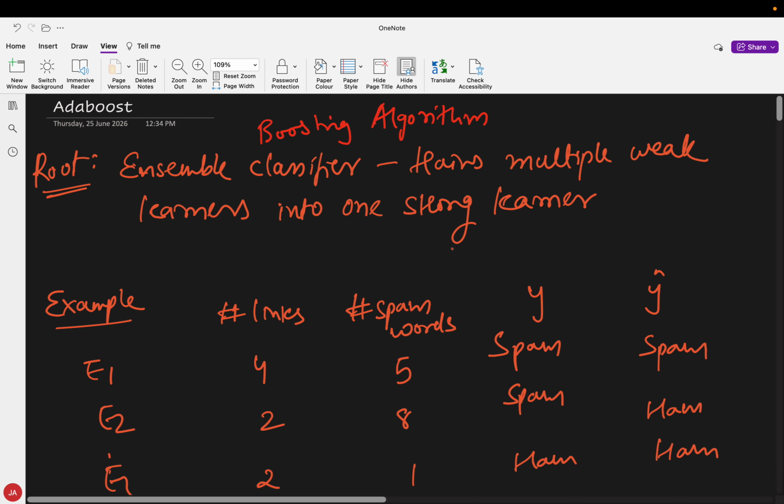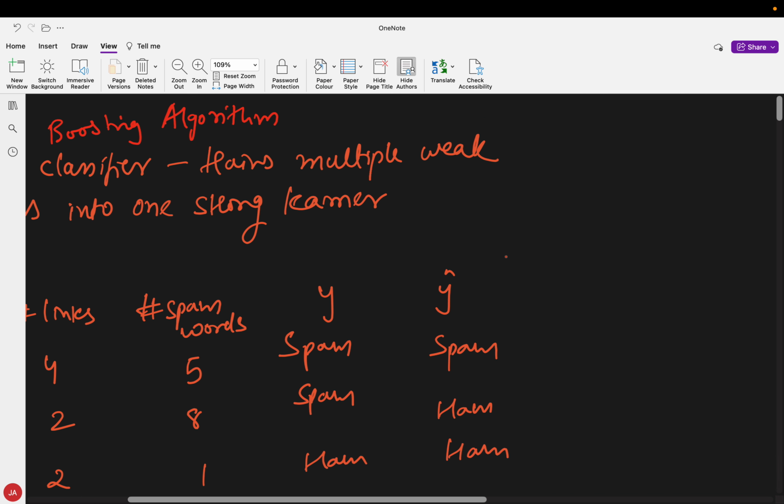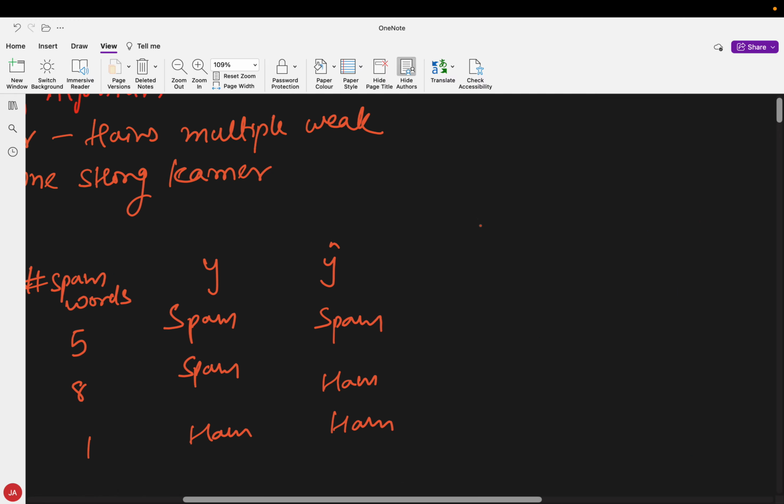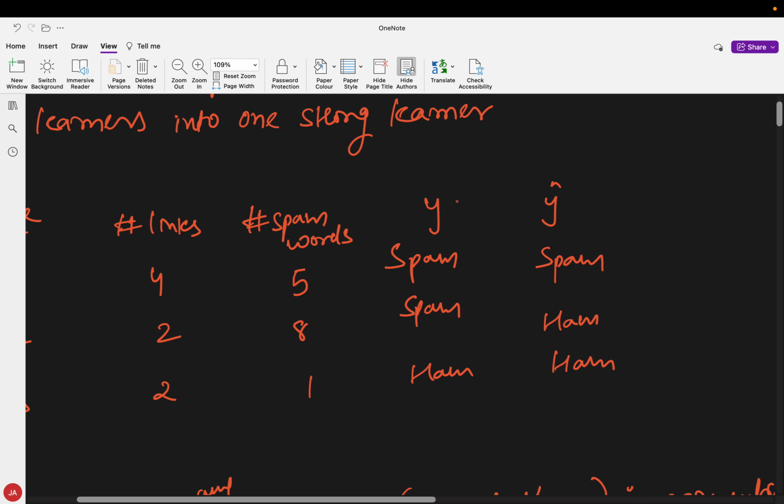AdaBoost is an ensemble technique. Majorly, when AdaBoost was built, it was a classifier. So, how does an ensemble classifier like AdaBoost work? It trains multiple weak learners and combines them sequentially to get one strong learner. Let us see how.